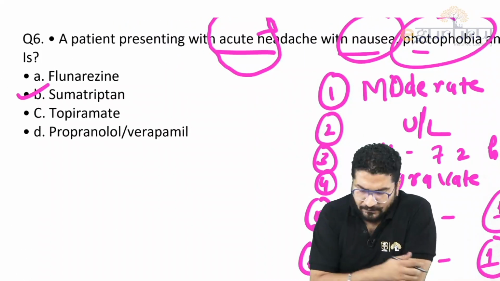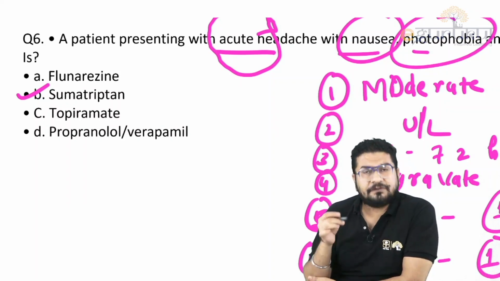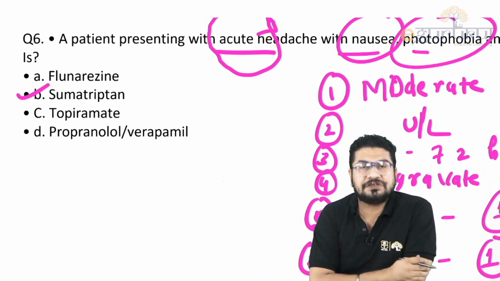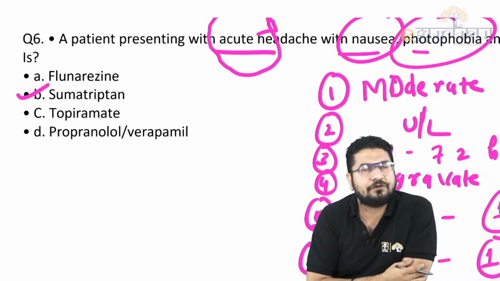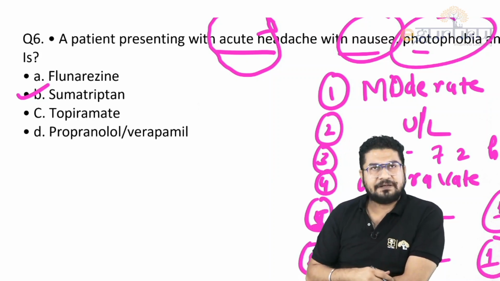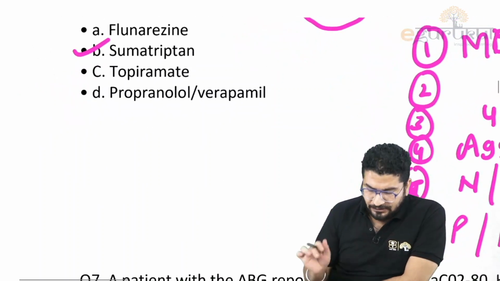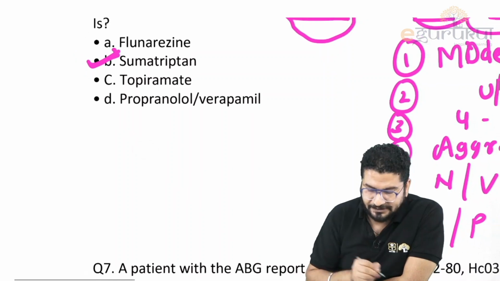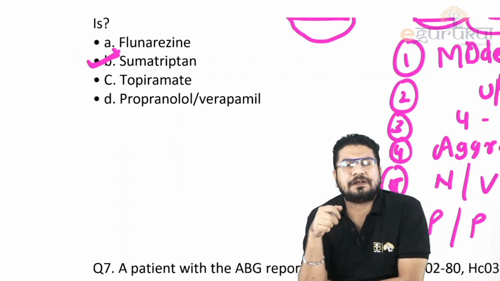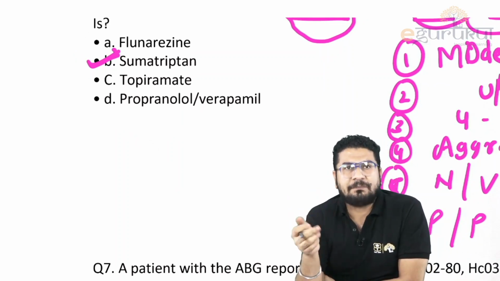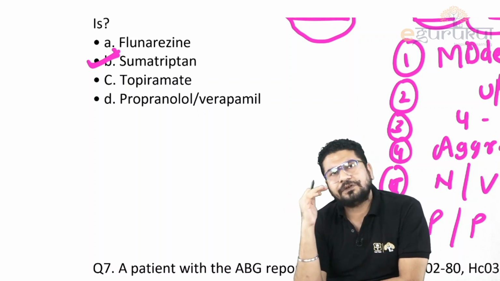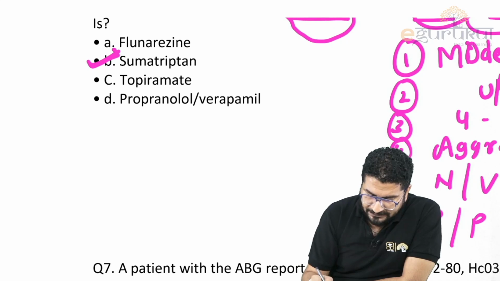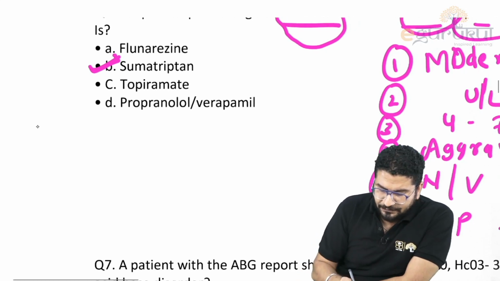Simple. Flunarizine, topiramate, propranolol, verapamil. Do we use these in migraine? Answer is yes. But we use these drugs in case of prophylaxis of migraine. So remember in migraine what we use? In acute attack we use sumatriptan. In case of prophylaxis, what we use? Flunarizine, topiramate, verapamil, propranolol. These kind of drugs we use in prophylaxis.